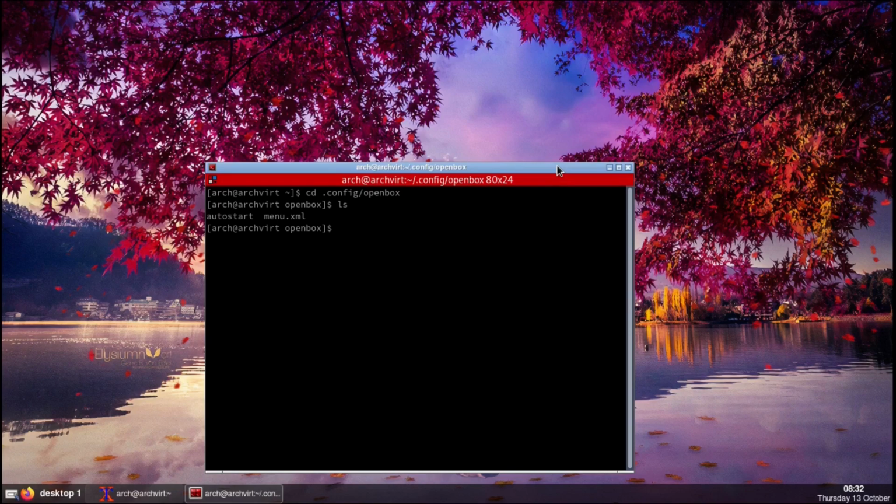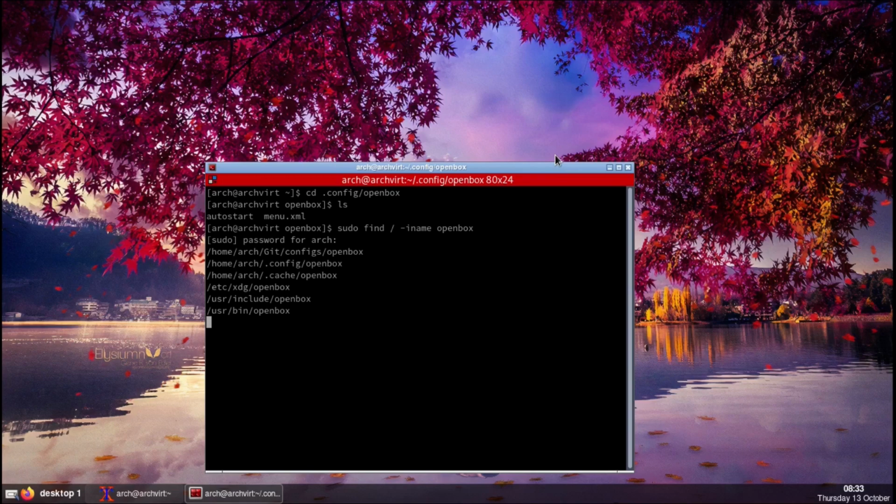Now we need to find the configuration file for OpenBox. We're gonna use the command sudo find. Find is the command, and sudo is for sudo privileges, because we want to check out the root directories as well, in any case that the file is present in the root directories. find / the root directory, -iname, the name of the file, and let's see, let's give it openbox, and then type in our password.